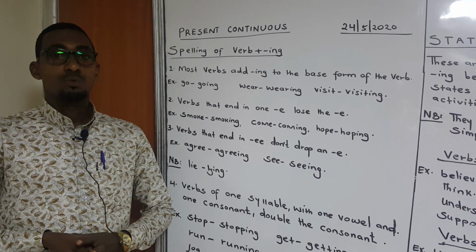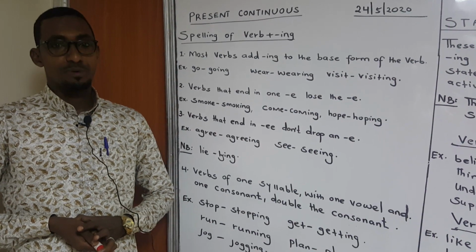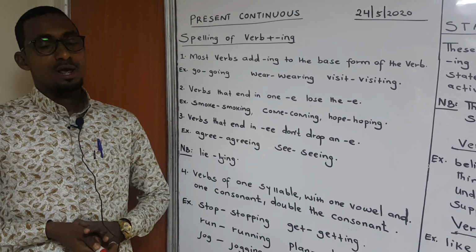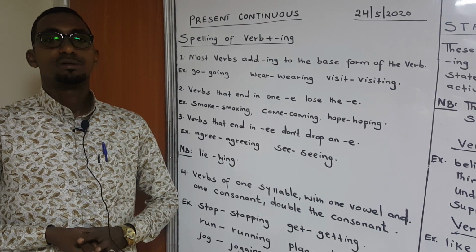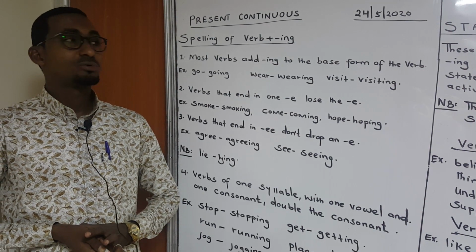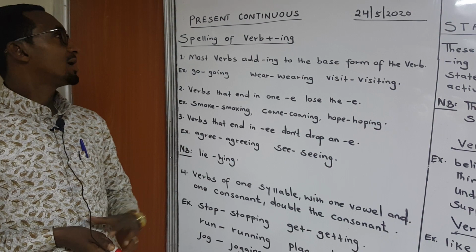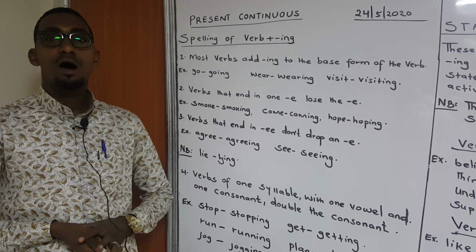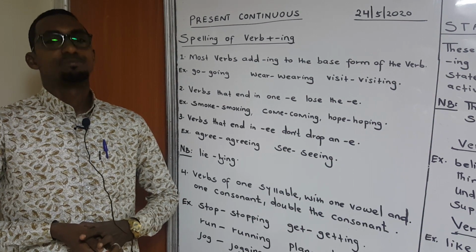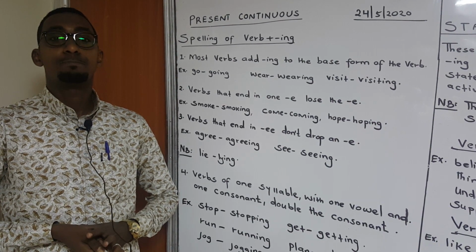Previously, we learned the uses of the present continuous, the positive, question, and the negative. Today, we are looking at the spelling of verb plus ing, and this is very paramount.